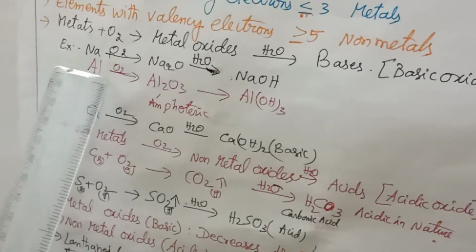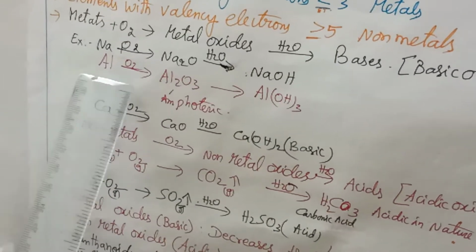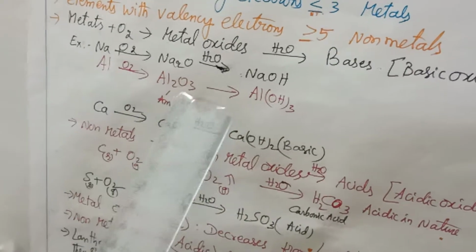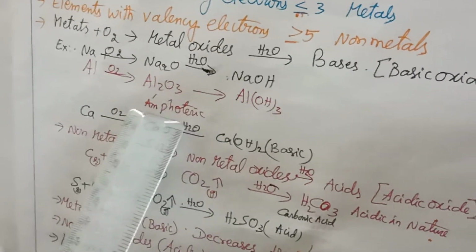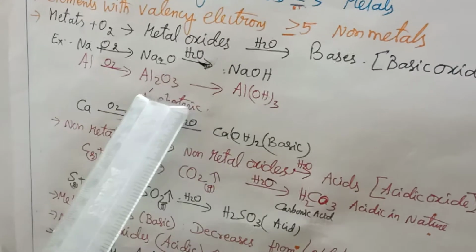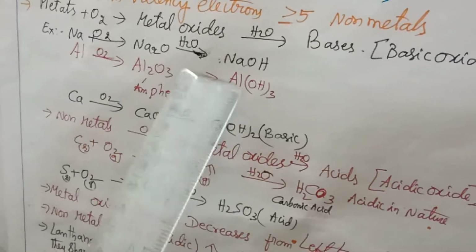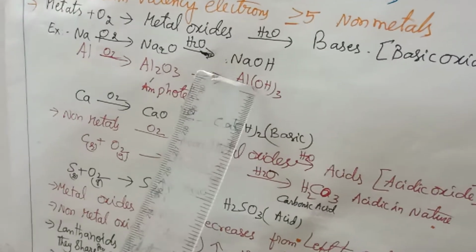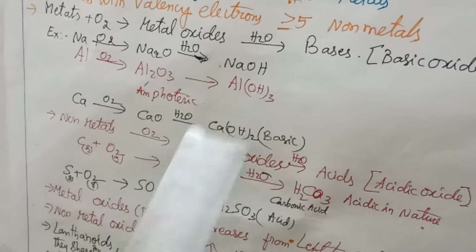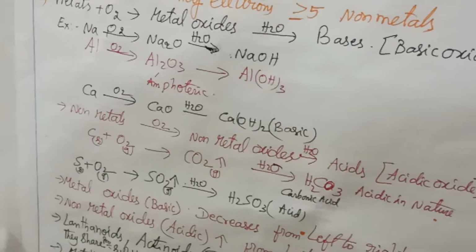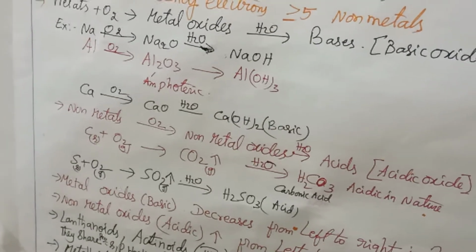When we take the third group element aluminium, when it reacts with oxygen, aluminium oxide will be formed, which is amphoteric in nature. It has acidic property as well as basic property. When it dissolves in water, we find aluminium hydroxide.